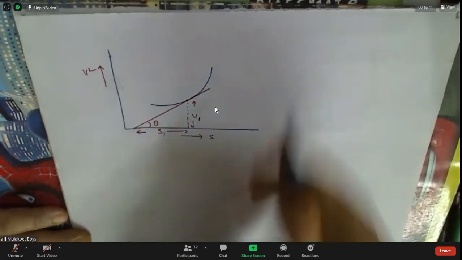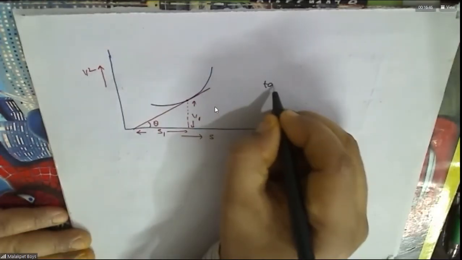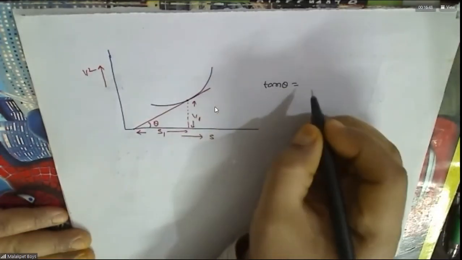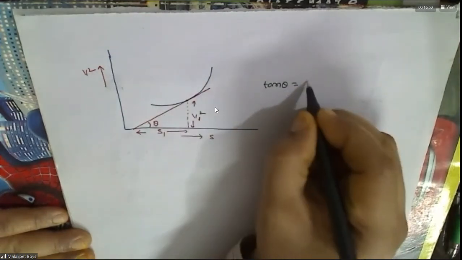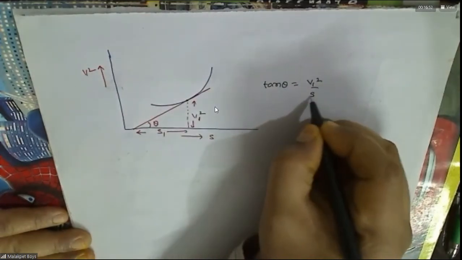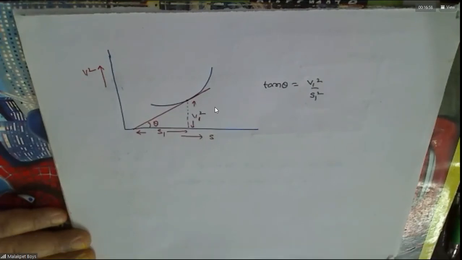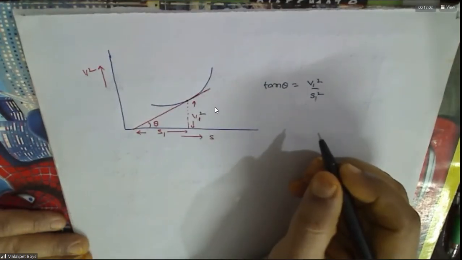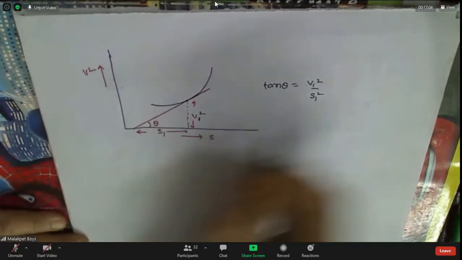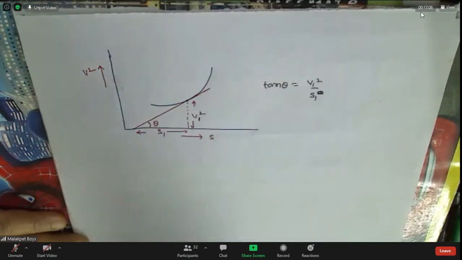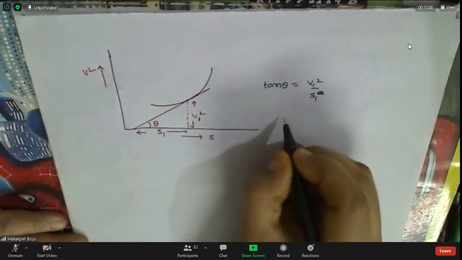Then what is tan theta? V1 square by S1. Agreed?